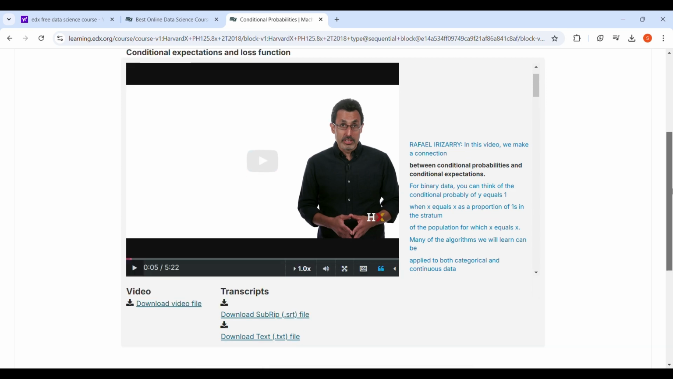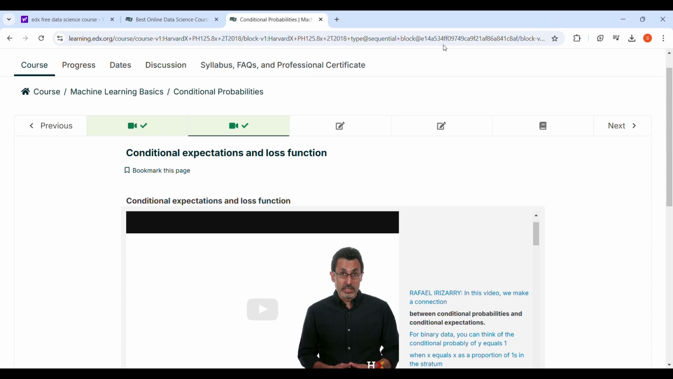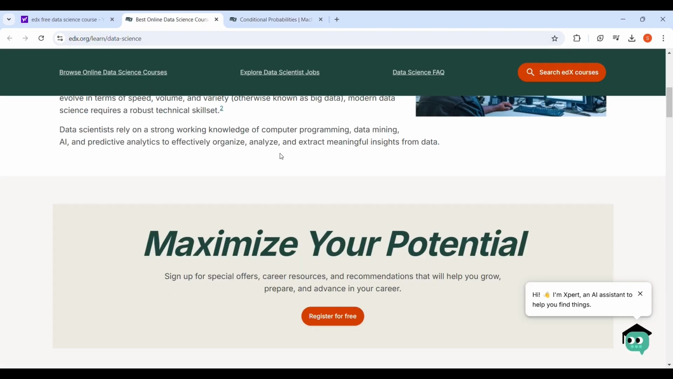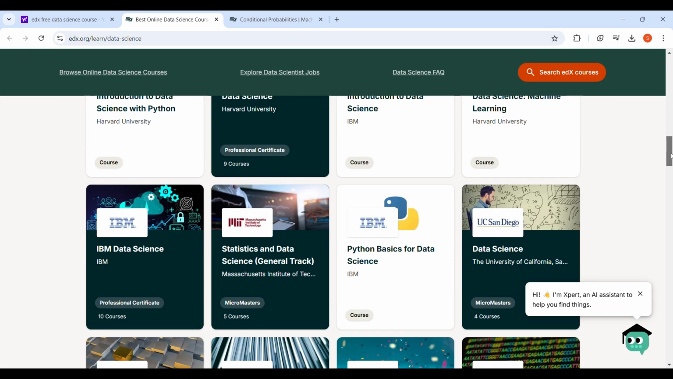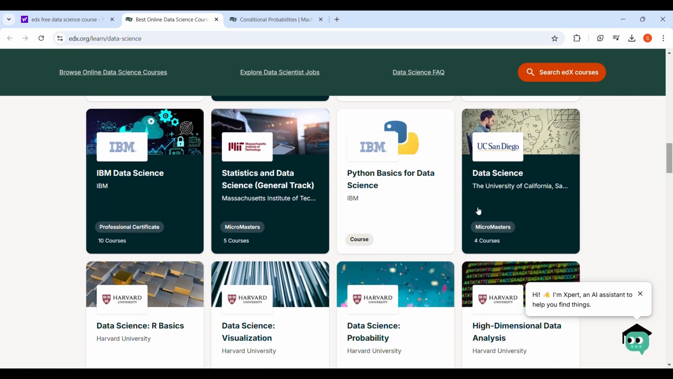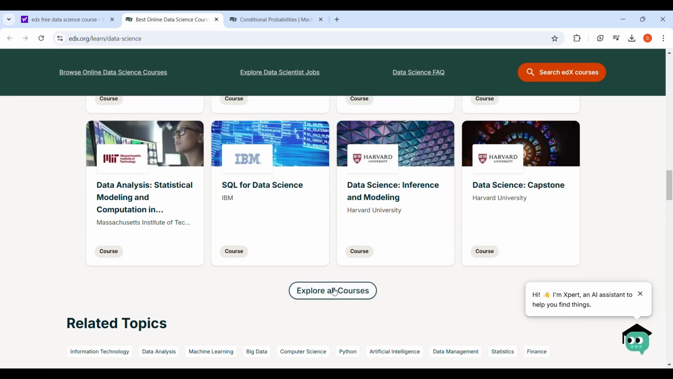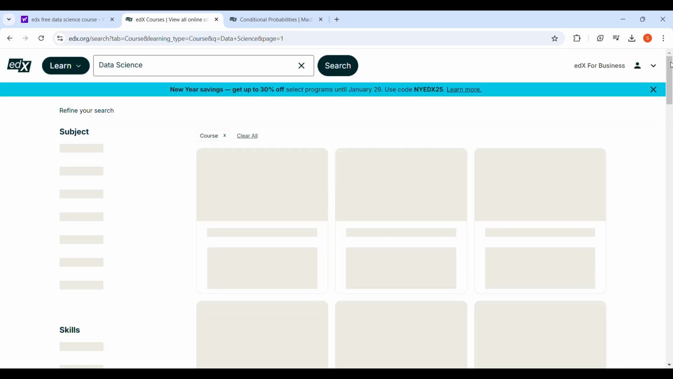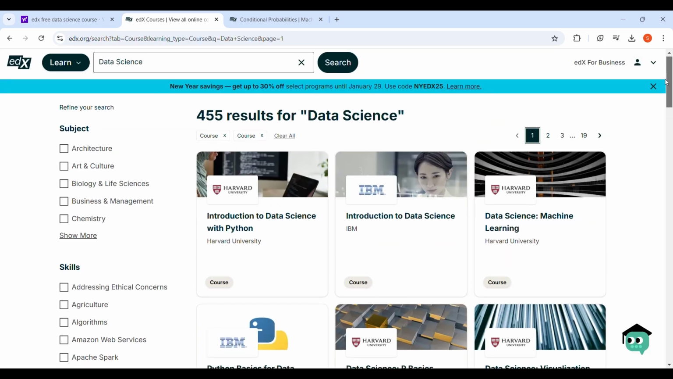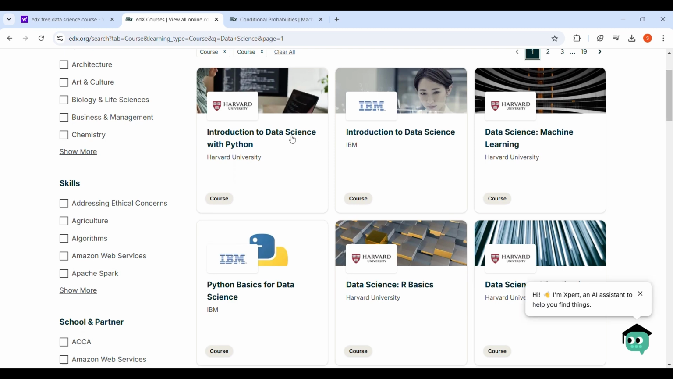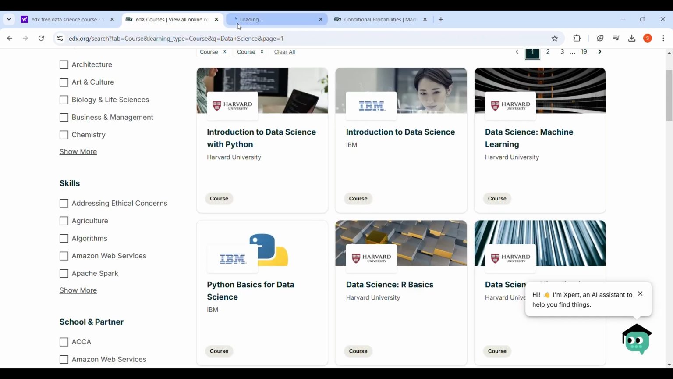This is how you can learn, and the best part is in edX there is not only one course, there are courses for different topics. Like you can select Python, you can select IBM data science, you can select statistics and data science, probability, and here are the different topics which you can explore. I am doing this probability topic first, but you can also do introduction to data science with Python, and here all of the professors are from Harvard University.